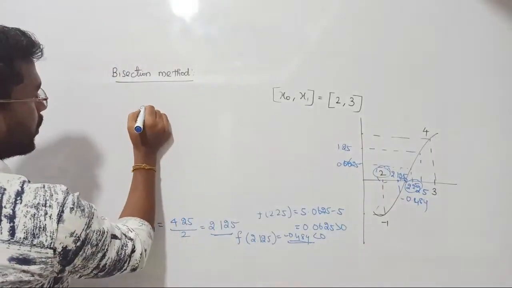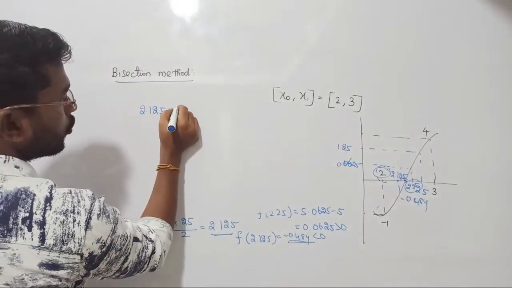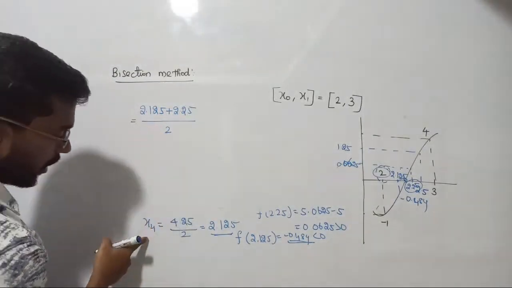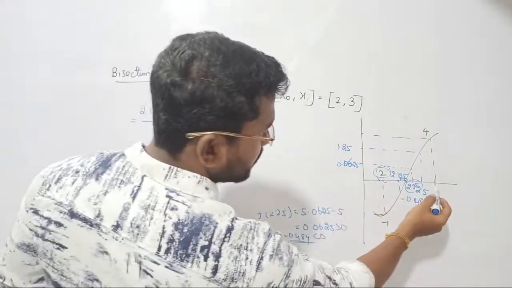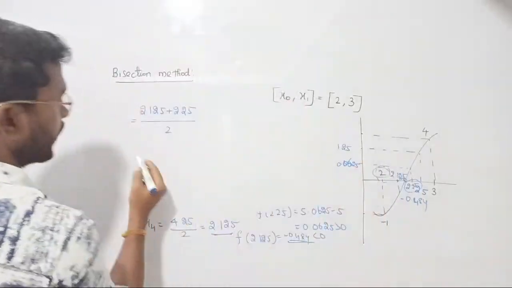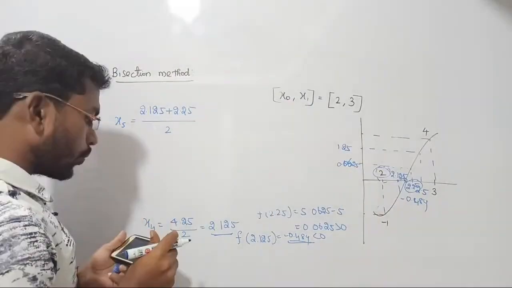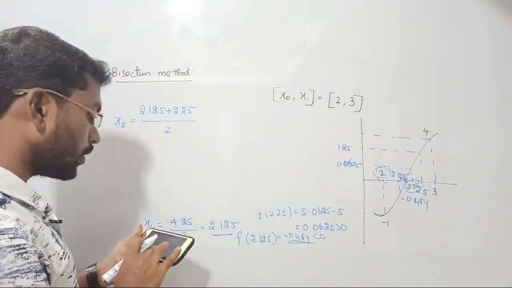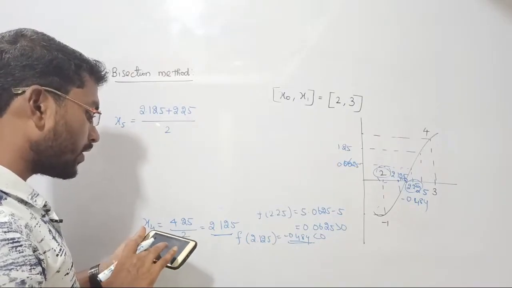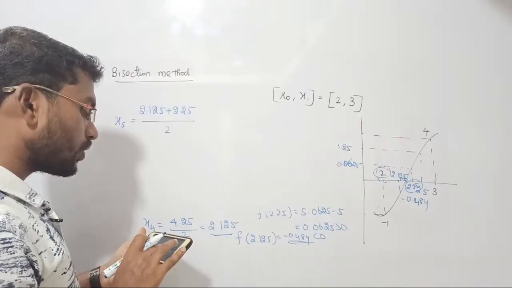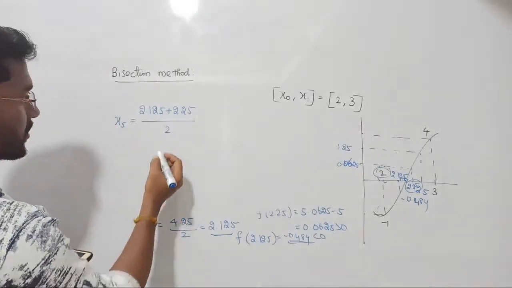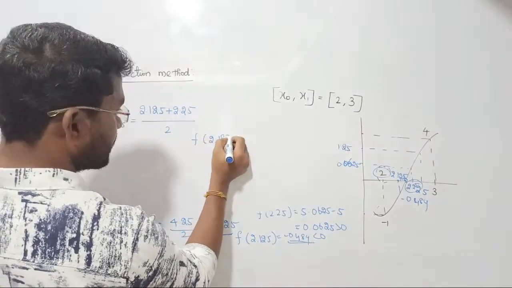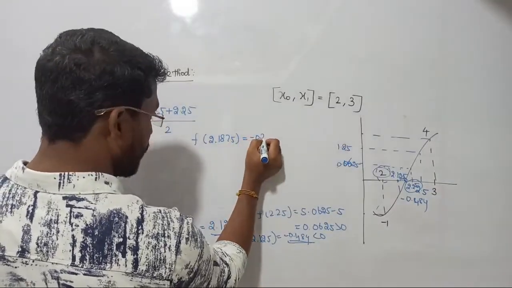So the next two roots are going to be 2.125 plus 2.25, and we have to calculate the average. Already we got x0, x1, x2, x3, x4, x5. We are looking for x5, right? So let me write 2.125 plus 2.25 and we should divide it by 2, and then we have to square it and subtract 5. I got f of 2.1875 will give us minus 0.2148.